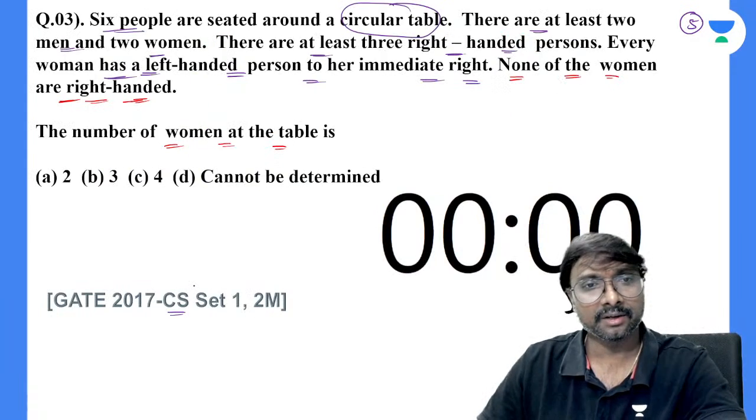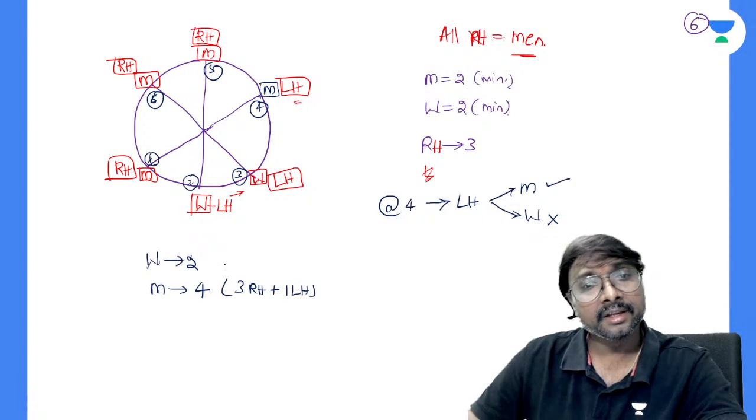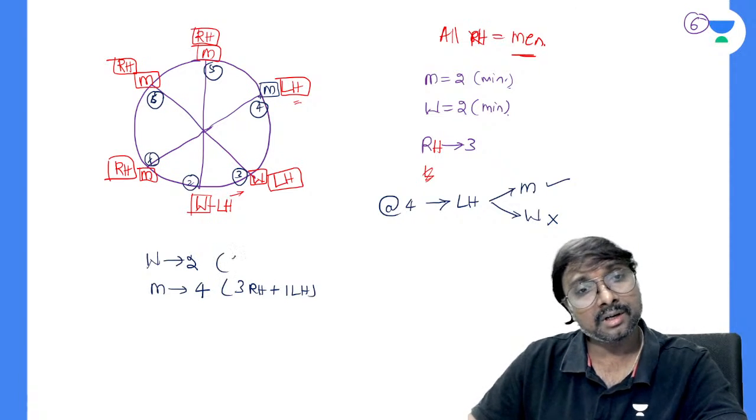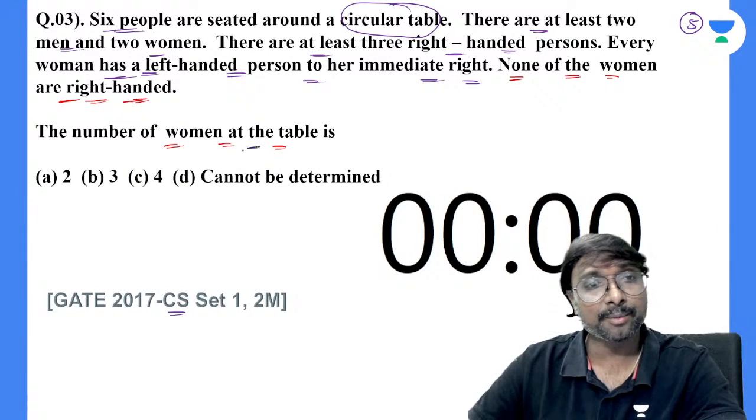You can say, it's not four men. So three are your right-handed plus one is your left-handed. In this two also, two are left-handed women only. Now tell me the number of women in the table is how much? That is two. Option A is correct.